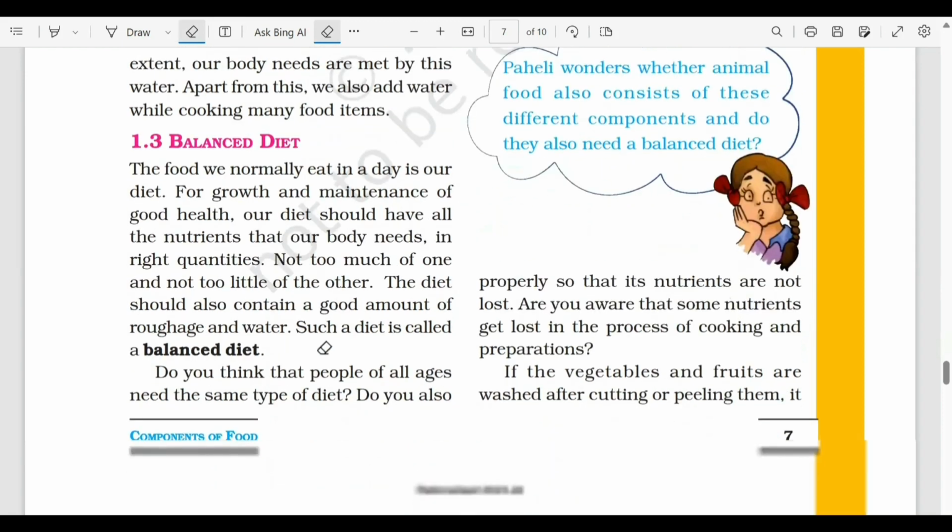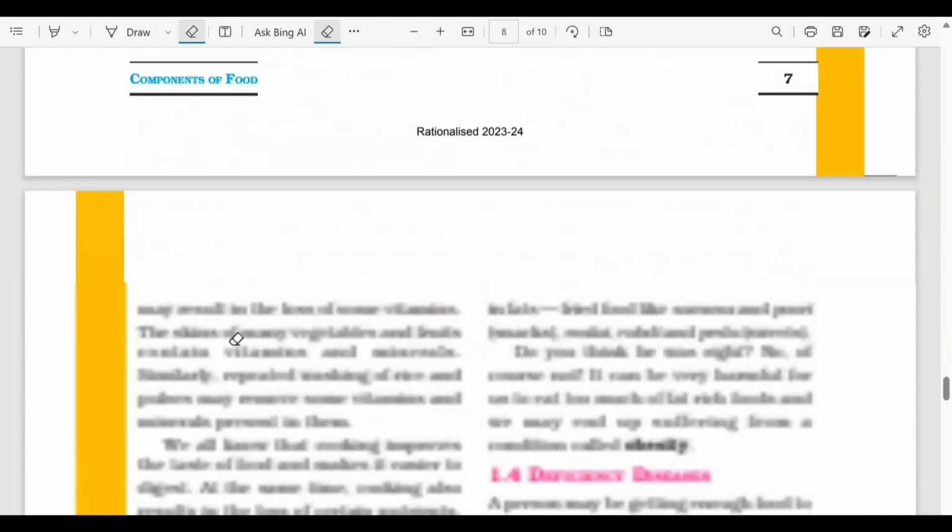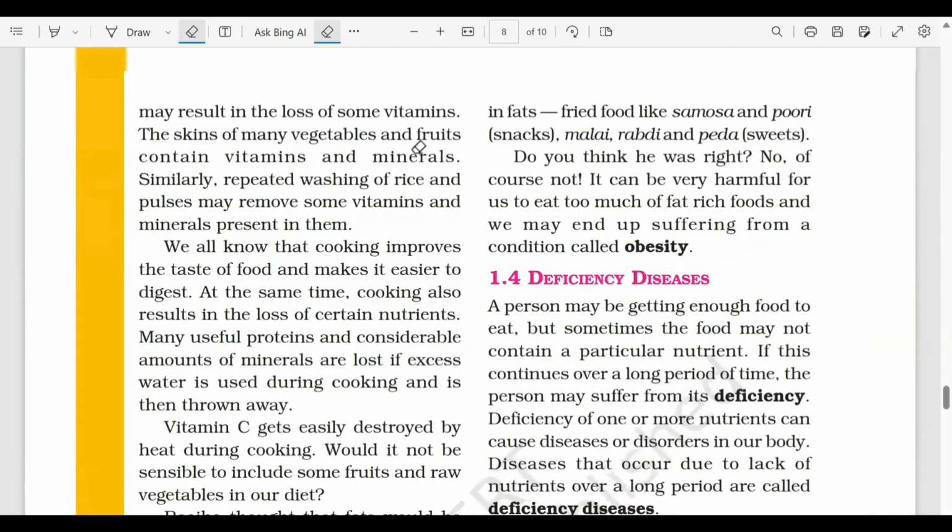Let's talk about the preparation of the food. So as we were discussing, vegetables or fruits को cut करने के बाद we should not wash them. उसके वजह से सारे nutrients जो है, it will wash away. Similarly, as I have pointed out, we should not keep on washing rice and pulses. Again, it will remove the vitamins and minerals present in them. Now, we all know that cooking will improve the taste of the food, and it will also make it easier for our digestive system, or हमारा food easily digest हो जाता है.